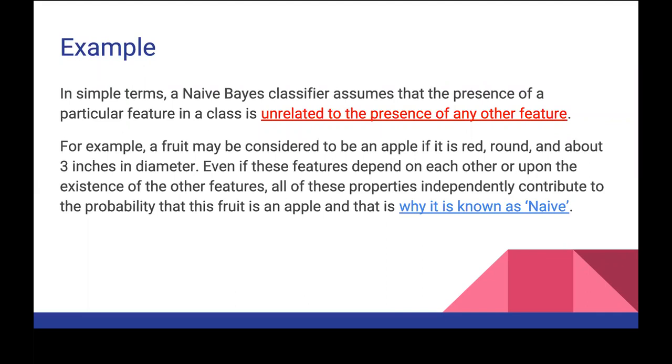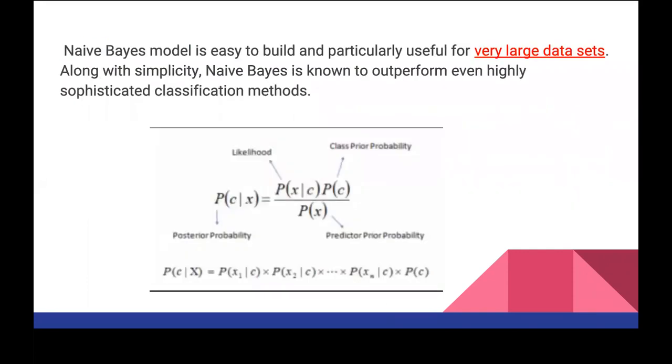So why is it naive in naive Bayes? It means that even if these features depend on each other, the existence of other features, all of these properties independently contribute to the probability that this fruit is an apple, and that is why it is called naive. Naive Bayes assumes that these features are independent, but in real life they are dependent on each other. So that is why it is called naive Bayes theorem. Okay. So this is the formula of Bayes theorem. Naive Bayes model is easy to build and particularly useful for very large data sets.